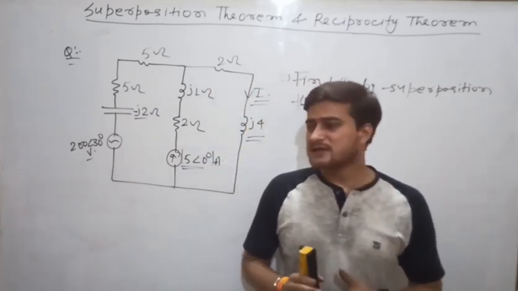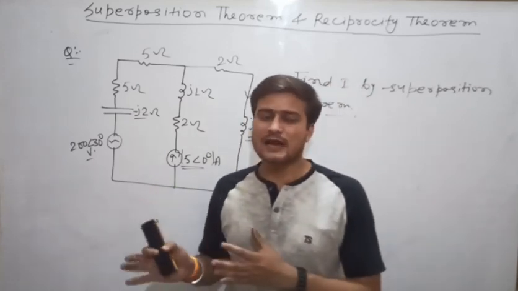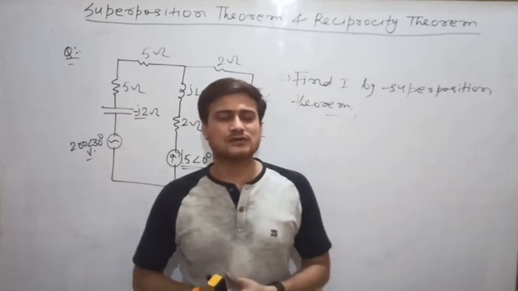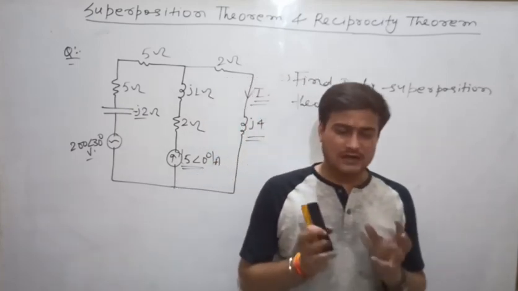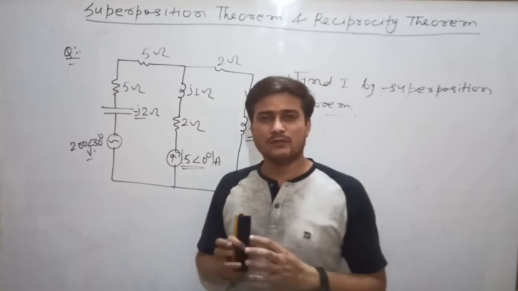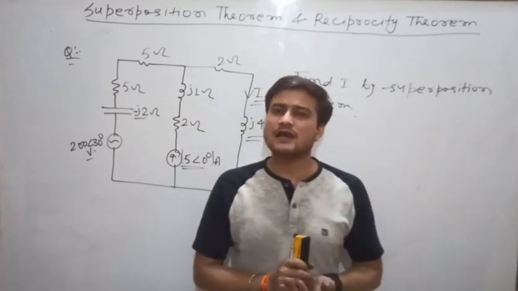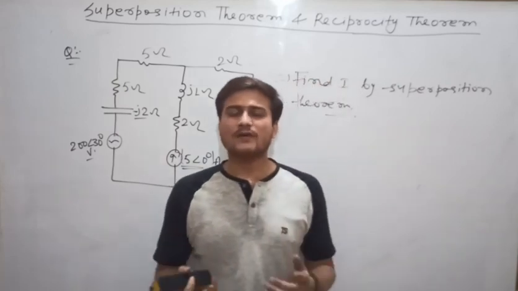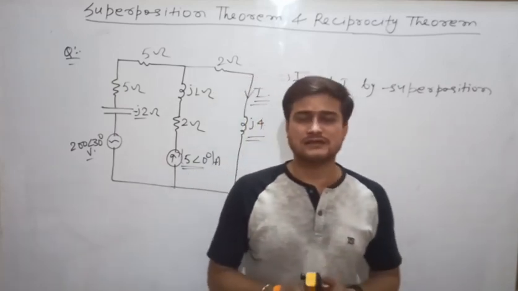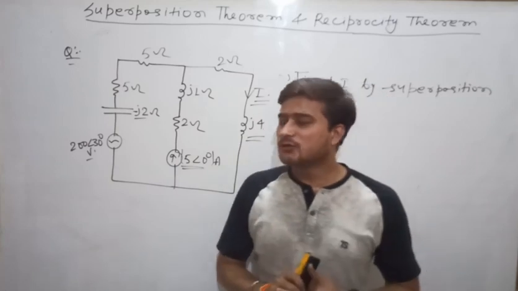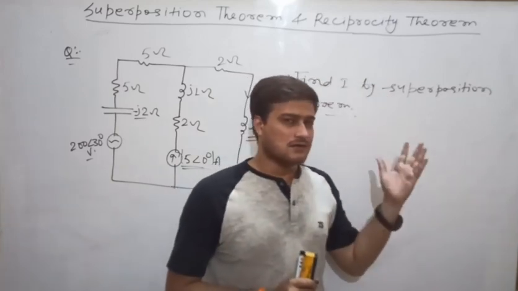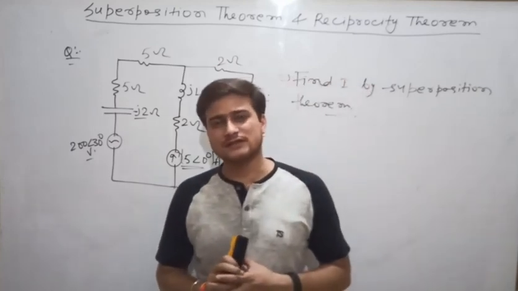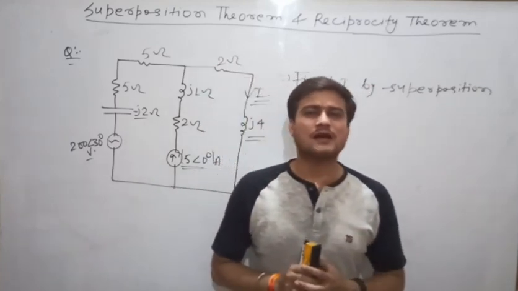Especially you have to take care of these things, that means zero initial conditions. You have to take care of dependent source. You have to take care of whether the circuit is linear, active or bilateral, because when I was teaching KCL and KVL, I told you that KCL and KVL are applicable in any conditions, but when I am teaching you superposition theorem and reciprocity theorem, I am giving you some conditions. So for different theorems there are different conditions.